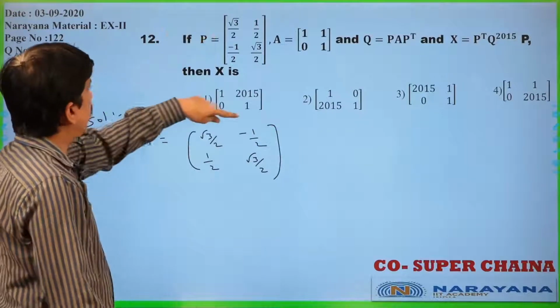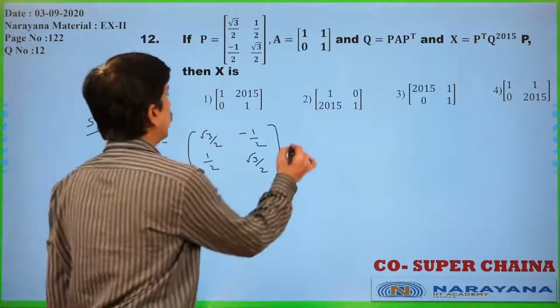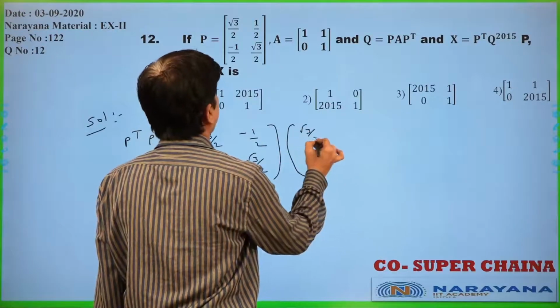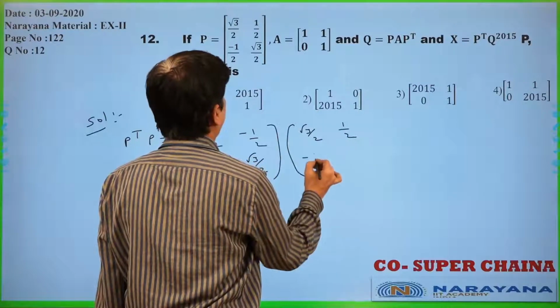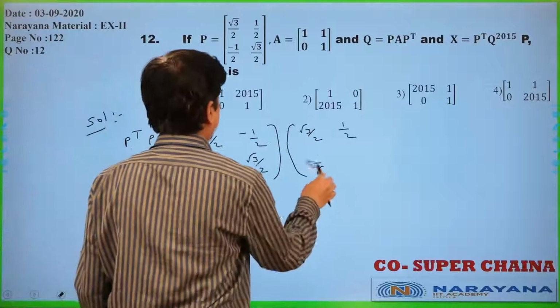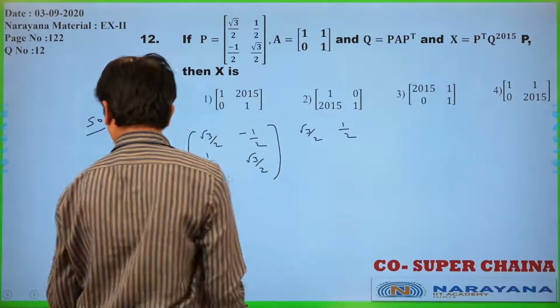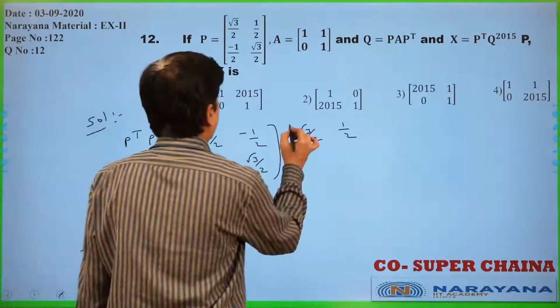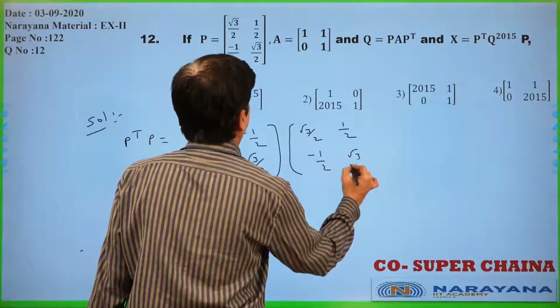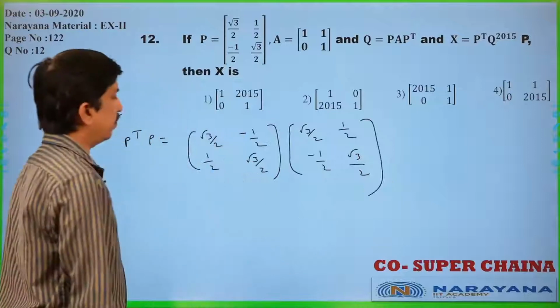So, this P transpose, root 3 by 2, minus 1 by 2, 1 by 2, root 3 by 2, is multiplied into P, which is root 3 by 2, 1 by 2, minus 1 by 2, root 3 by 2. Is it clear?